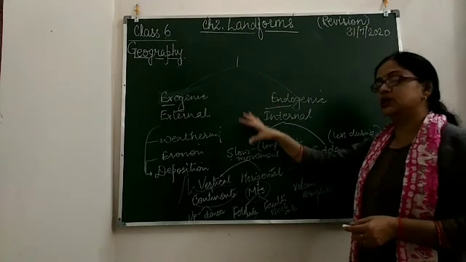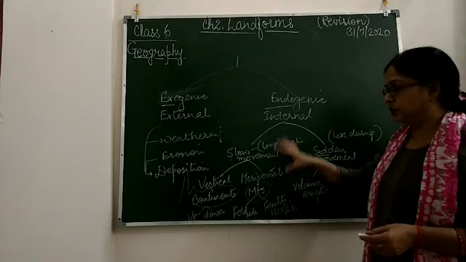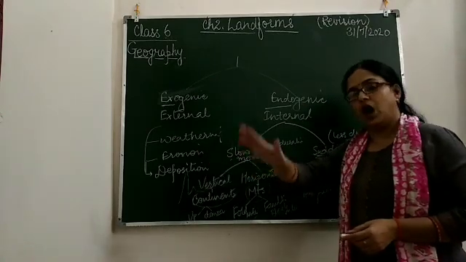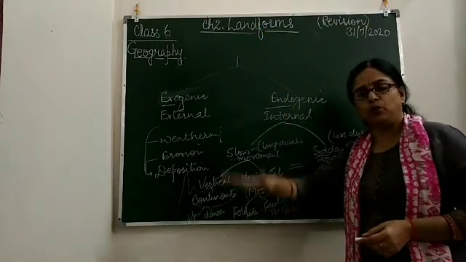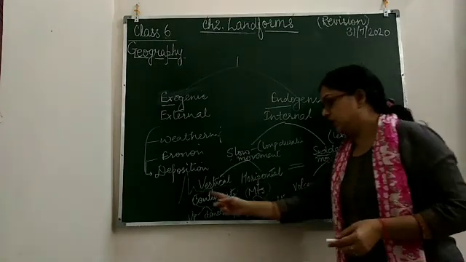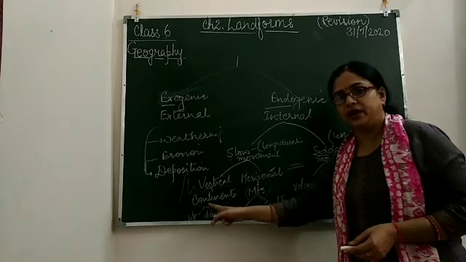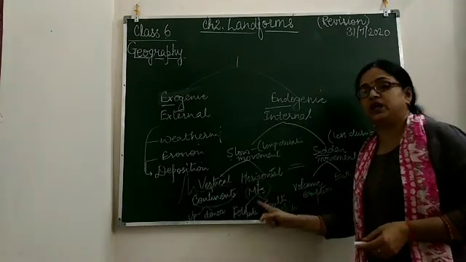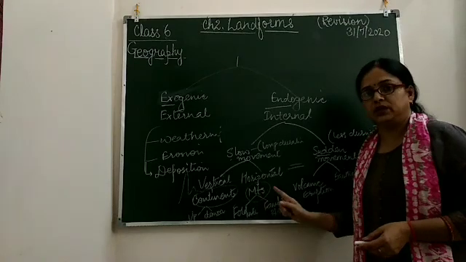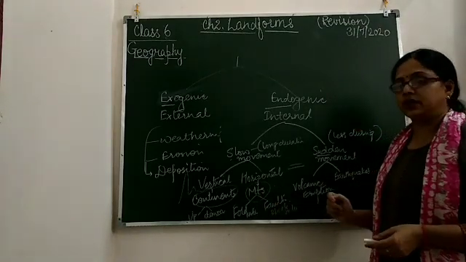Slow movement results in vertical formation, with up and downward formation and continents, and horizontal formation, with fold mountains and block mountains.